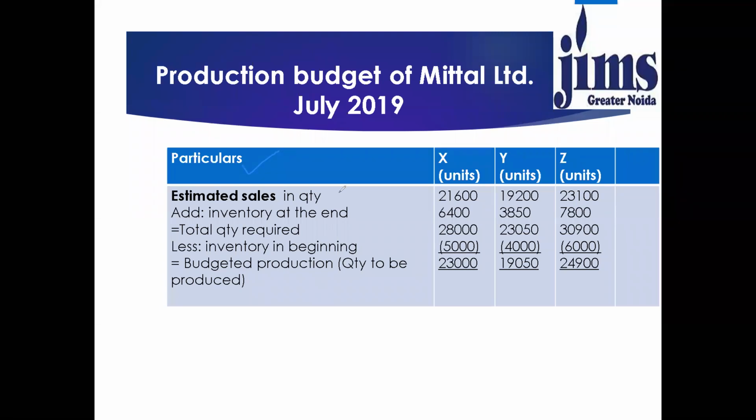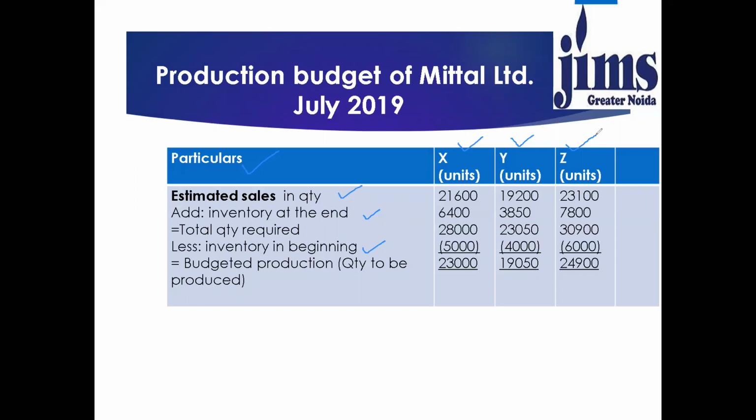Here first we'll write the sales, then we'll add the closing stock, and then we'll deduct the opening stock to get the budgeted production. Now whatever products a company has, we can prepare column wise: product X, product Y, and product Z. All the information, whether it is sales or stock, is given in units.